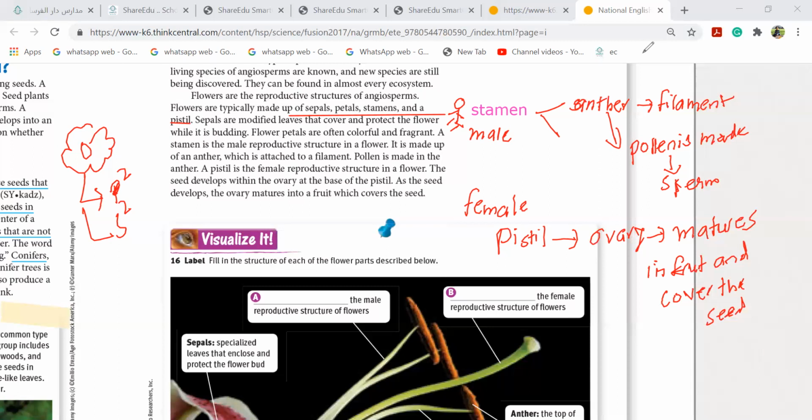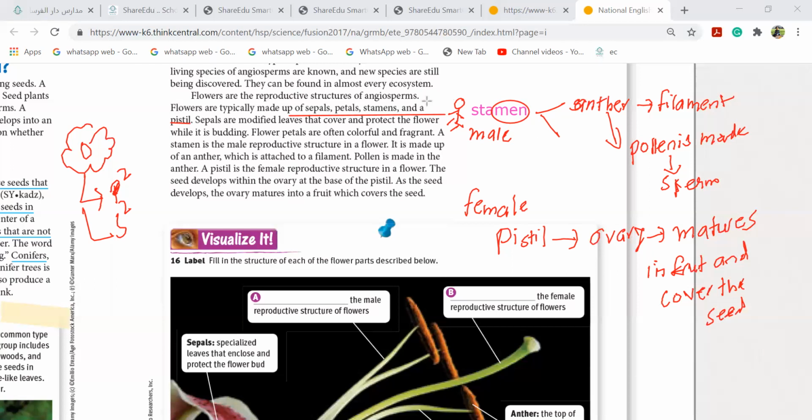Understood? Okay, Miss. S sepals and S what? S sepals and S is stamen. Stamen, this one. Yeah, and P is petals and pistil. When I was in my school, I always remembered this word. Men is for male. So stamen is for male reproductive. So you will never get confused between stamen and stigma and style and all that.